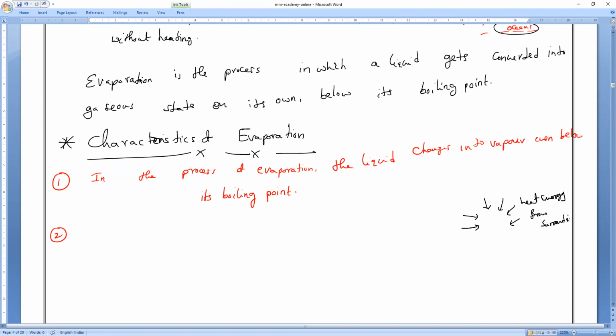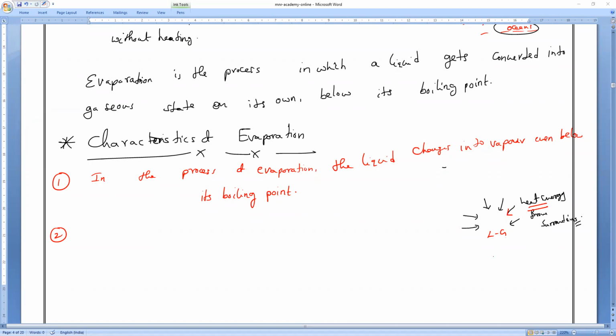For example, I am having a 5 rupees coin here. If I remove this 5 rupees coin, is there any coin there? No. In the same way, I have heat in my surroundings. The heat will be taken away by the water drops for converting from liquid state to gaseous state. Then, since the heat has been taken away, what will form, opposite to heat? Coolness, cooling will come. Because heat is taken away, that place will automatically become cool.